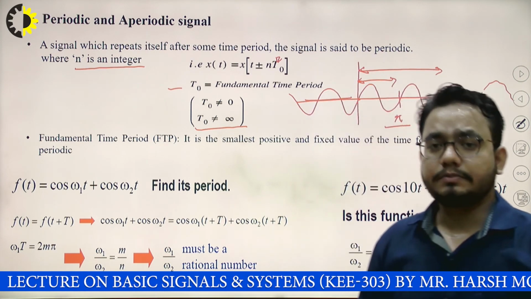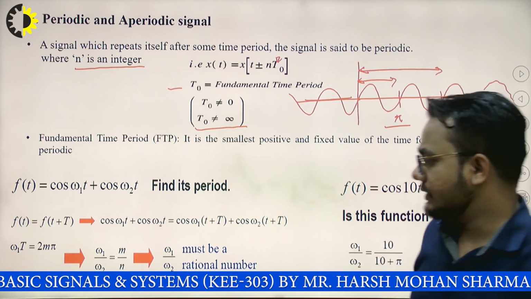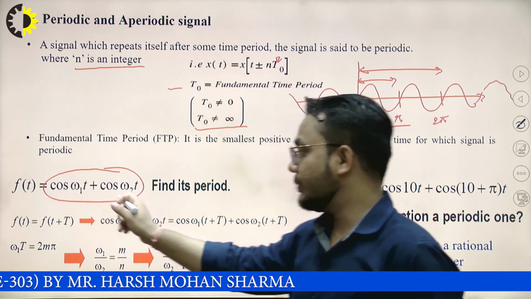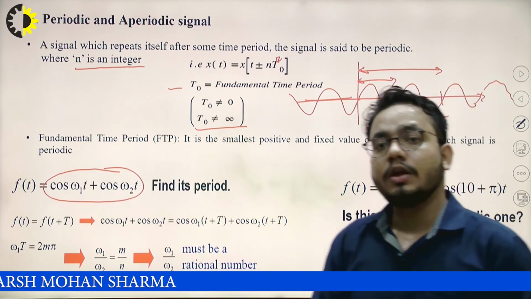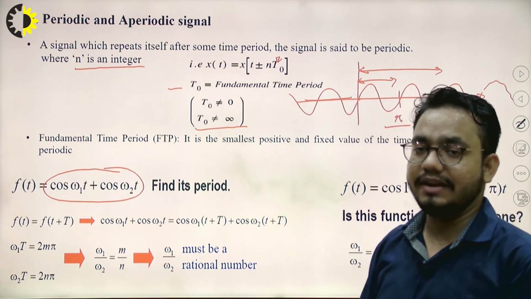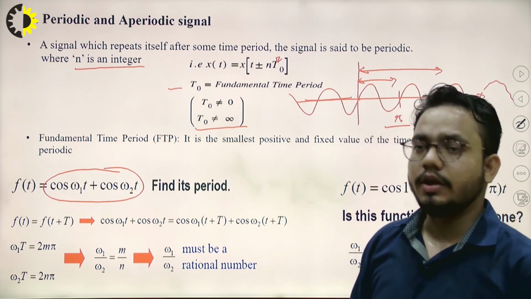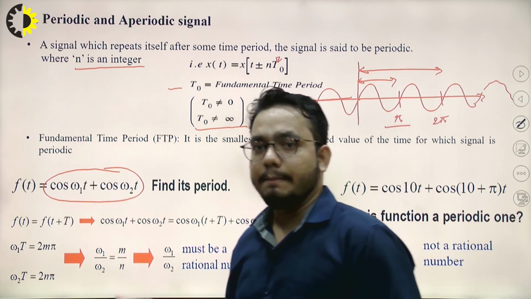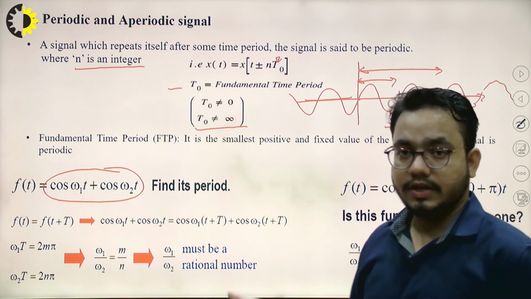But here, cos omega 1 t and cos omega 2 t are two different signals. These two different signals can be combined to form one signal, and that signal can be periodic or aperiodic. Individually those signals will be periodic in nature, but what if they are combined?